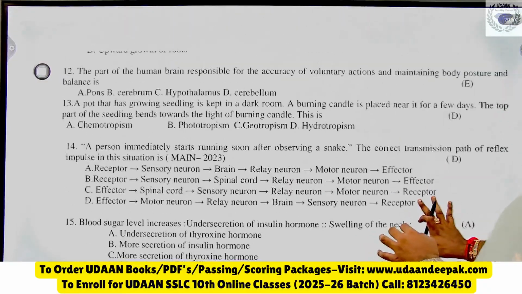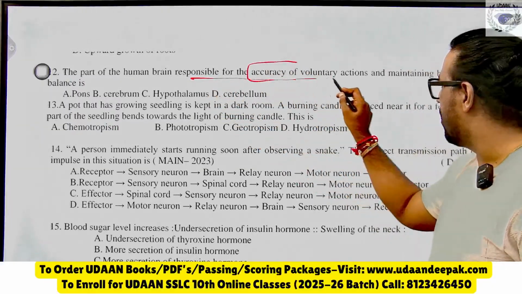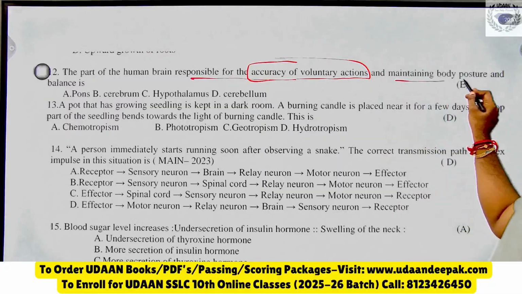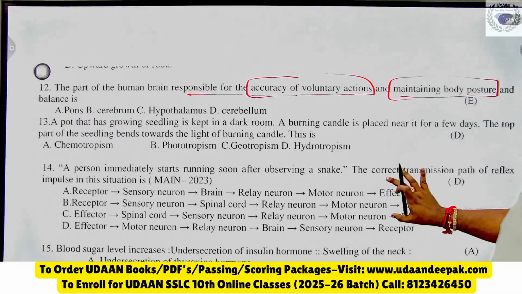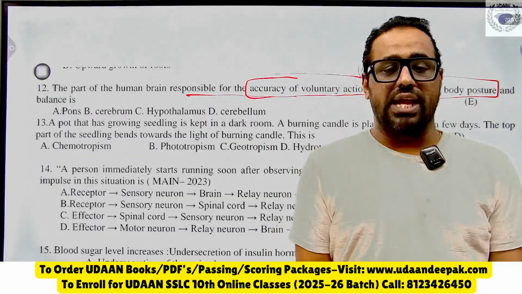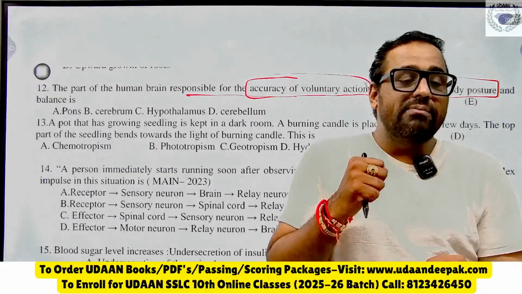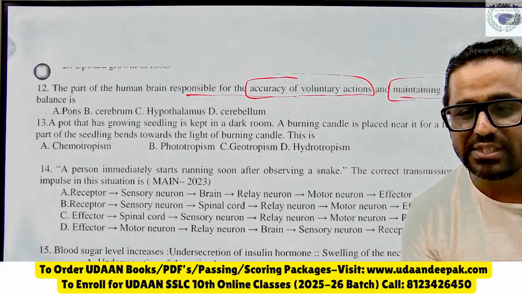Question number 12 now. The part of the brain responsible for accuracy of voluntary actions and maintaining body posture and balance. So tell me which part of the brain maintains body posture and balance, how to stand, how to sit, your body balance and posture. Which part of the brain controls it? Then you have to say fast.